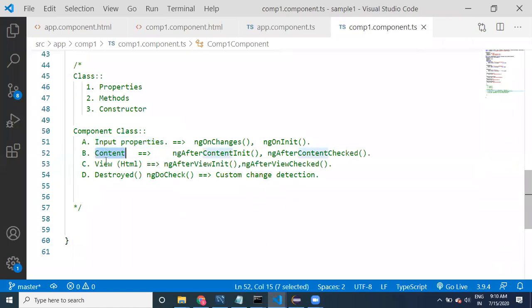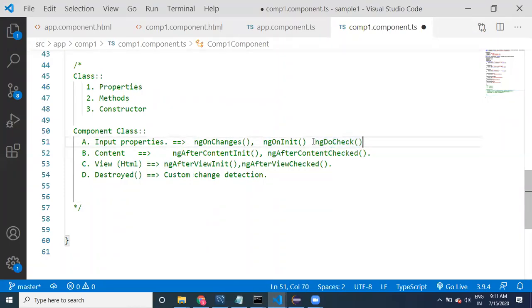Remember: properties, content and view. Related to properties: ng on changes, ng on init. Content is very easy: ng after content init, ng after content checked. View: ng after view init, ng after view checked. The other method is ng do check. If you want to remember the order, it is going to be called right here, after ng on init.